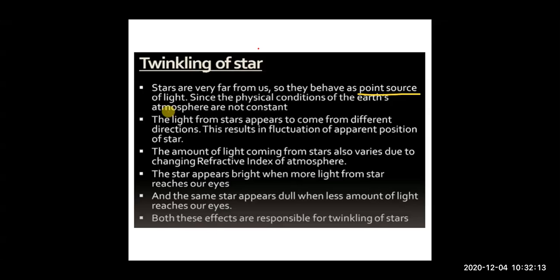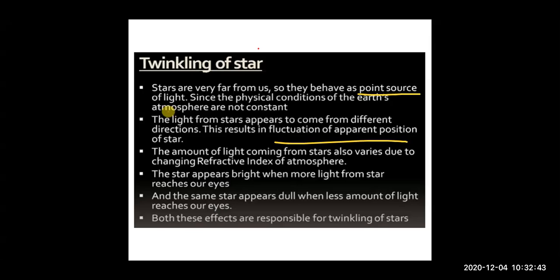The layers are constantly changing because air is in constant motion, so the light has to travel through these constantly changing conditions of the atmosphere, and so it results in fluctuation, right children? And because of this fluctuation we are able to see the twinkling effect.